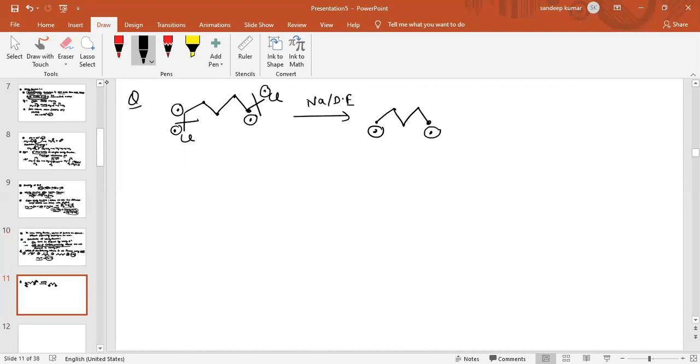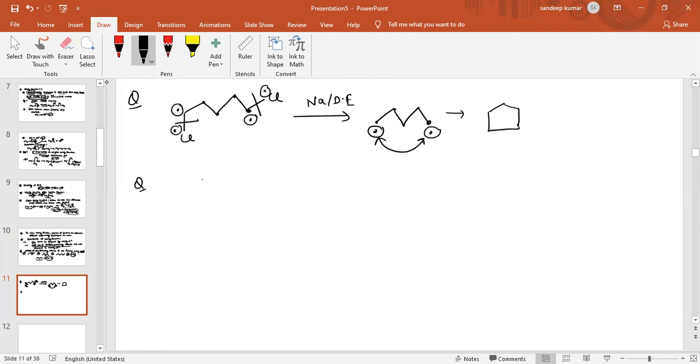Now these two free radicals will combine and form a cycle, 1, 2, 3, 4, 5. So it will form a 5-member ring, and cyclopentane is obtained as a product. Now see the next question.